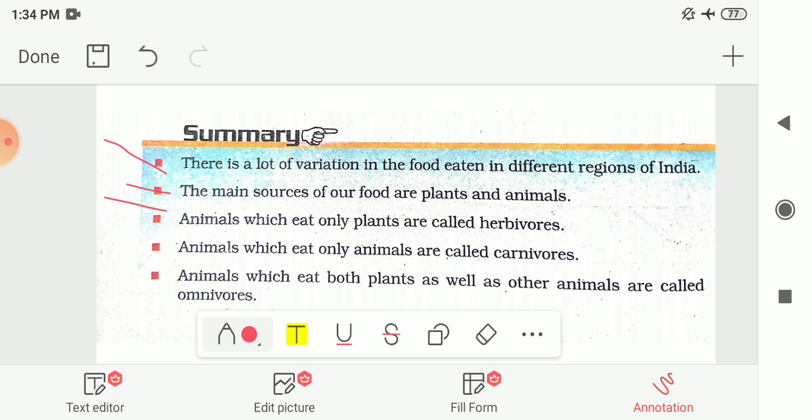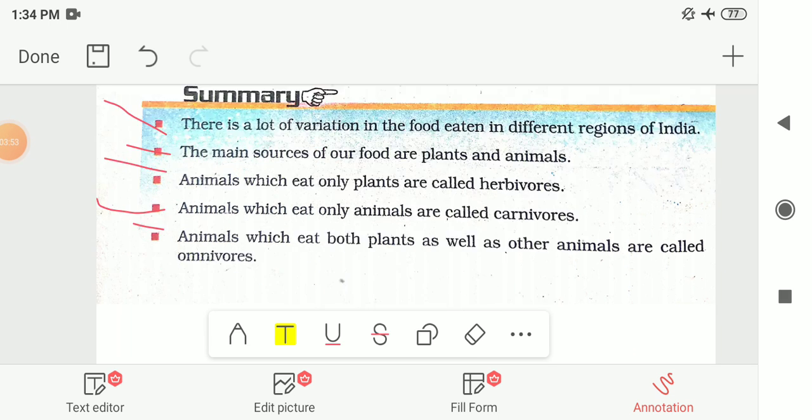The animals which eat only plants are called herbivores. So these are the 3 different types of animals. The animals which eat only animals are called carnivores, and the animals which eat both plants as well as other animals are called omnivores. So these are the different things we had seen in this first chapter. The next chapter we had seen, that is chapter number 2,